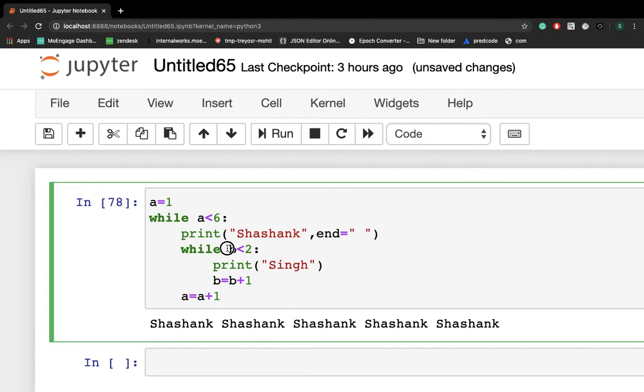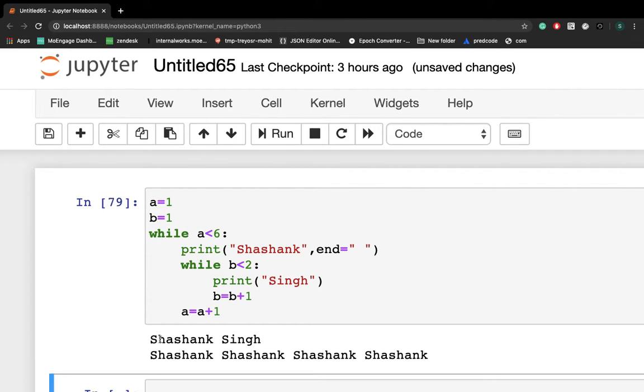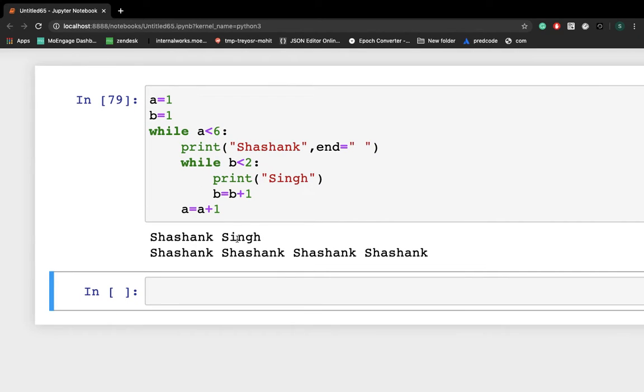So for writing a while loop, three essential concepts were there. So b is less than 2 is a conditional statement. This is the increment, and here we have to initialize, right? So I'm getting Shashank Singh, Shashank, Shashank, Shashank. So let's just see why we are getting this.